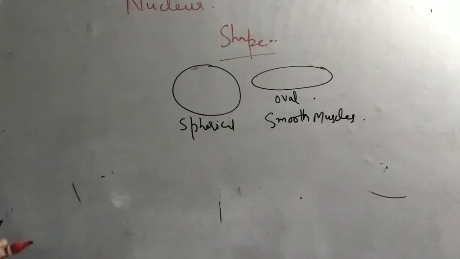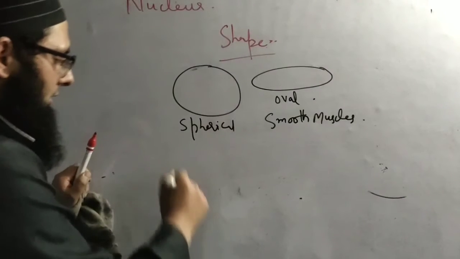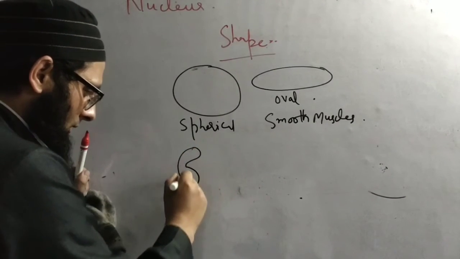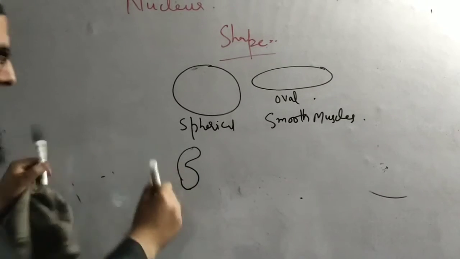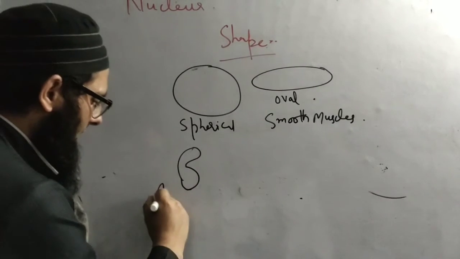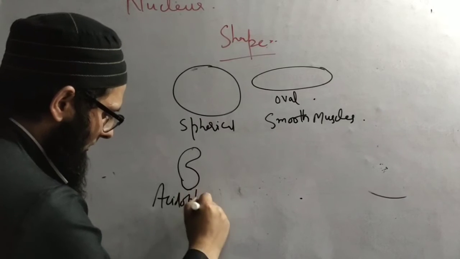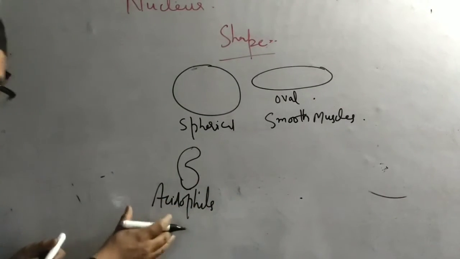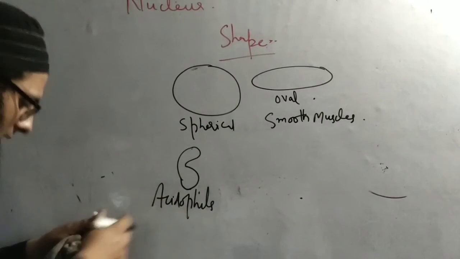Sometimes we can have bilobed, two-lobed nuclei, in case of acidophils. These acidophils are actually a type of WBCs.